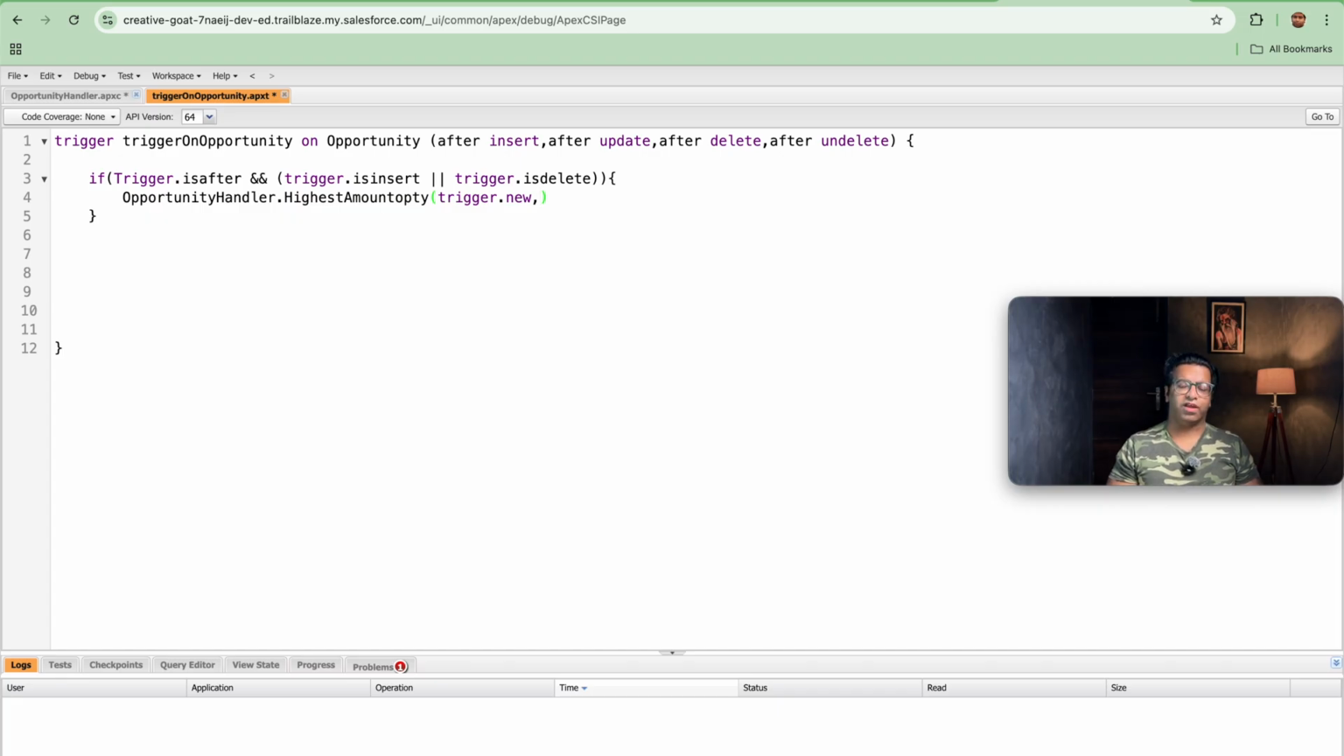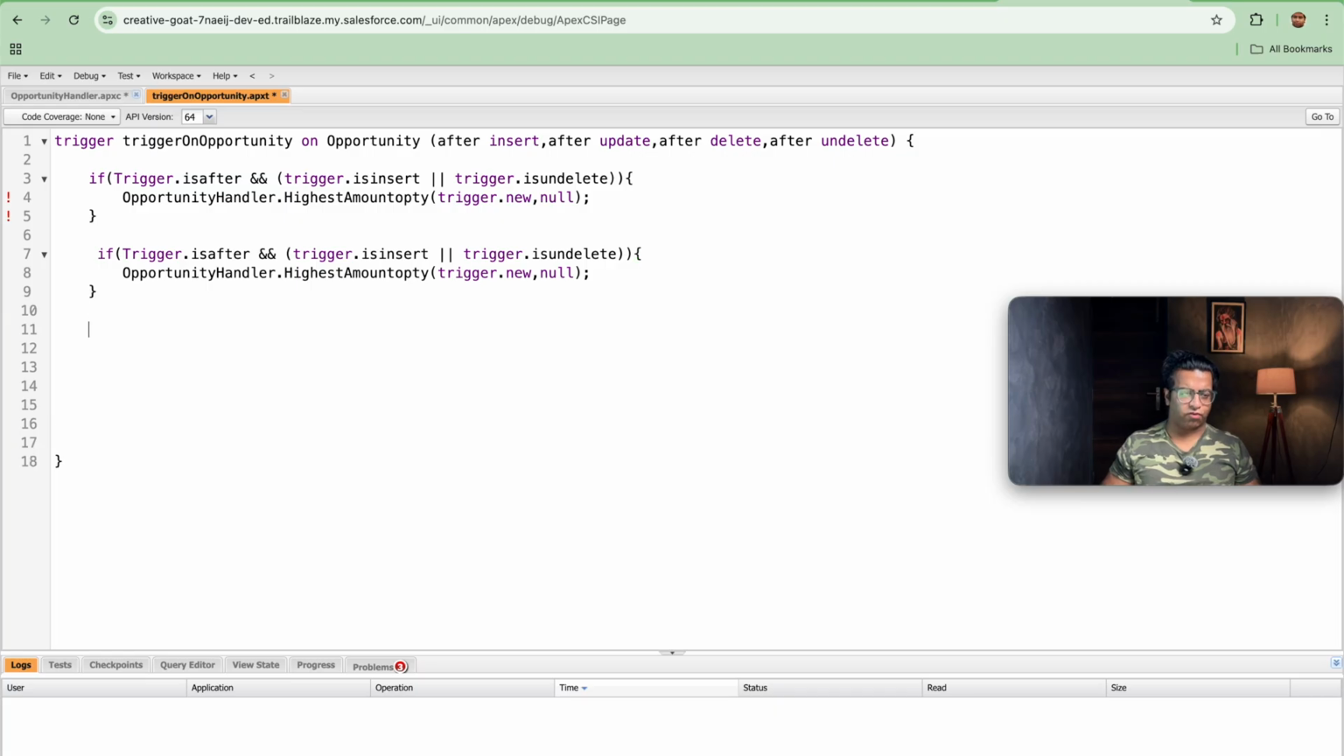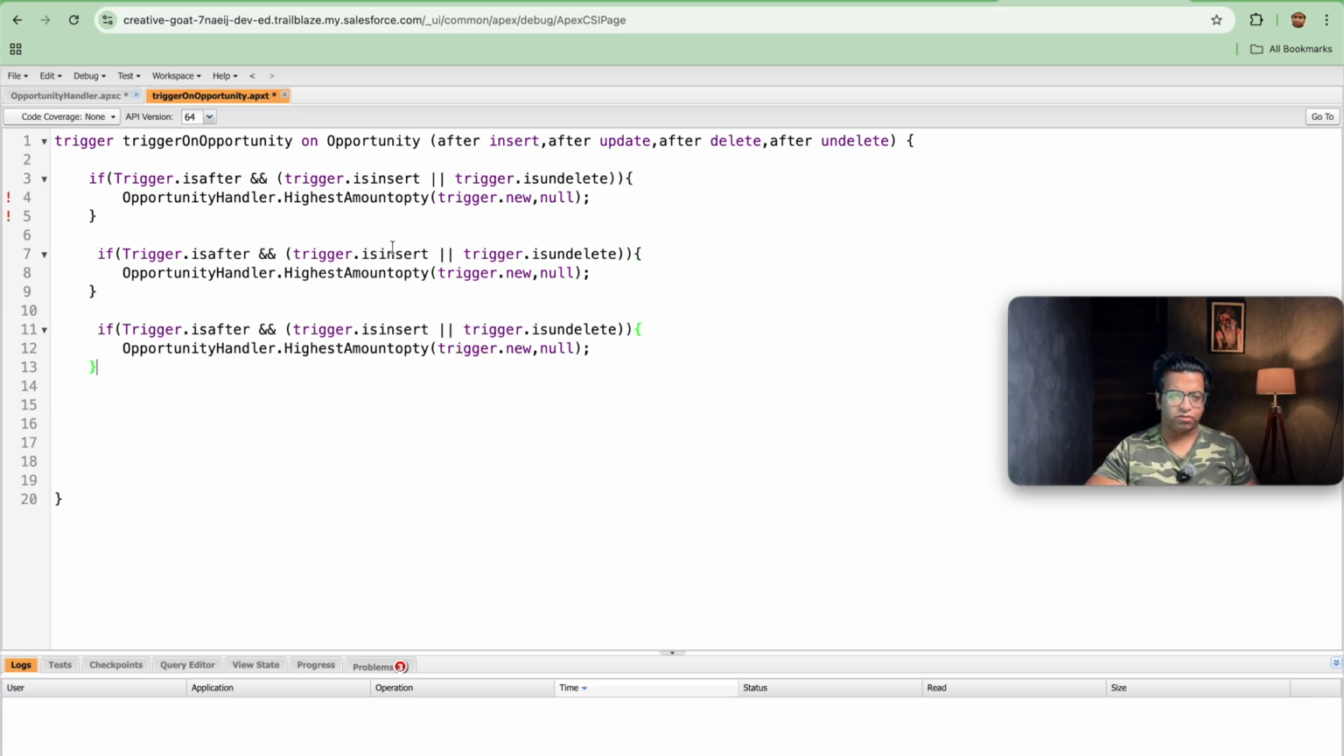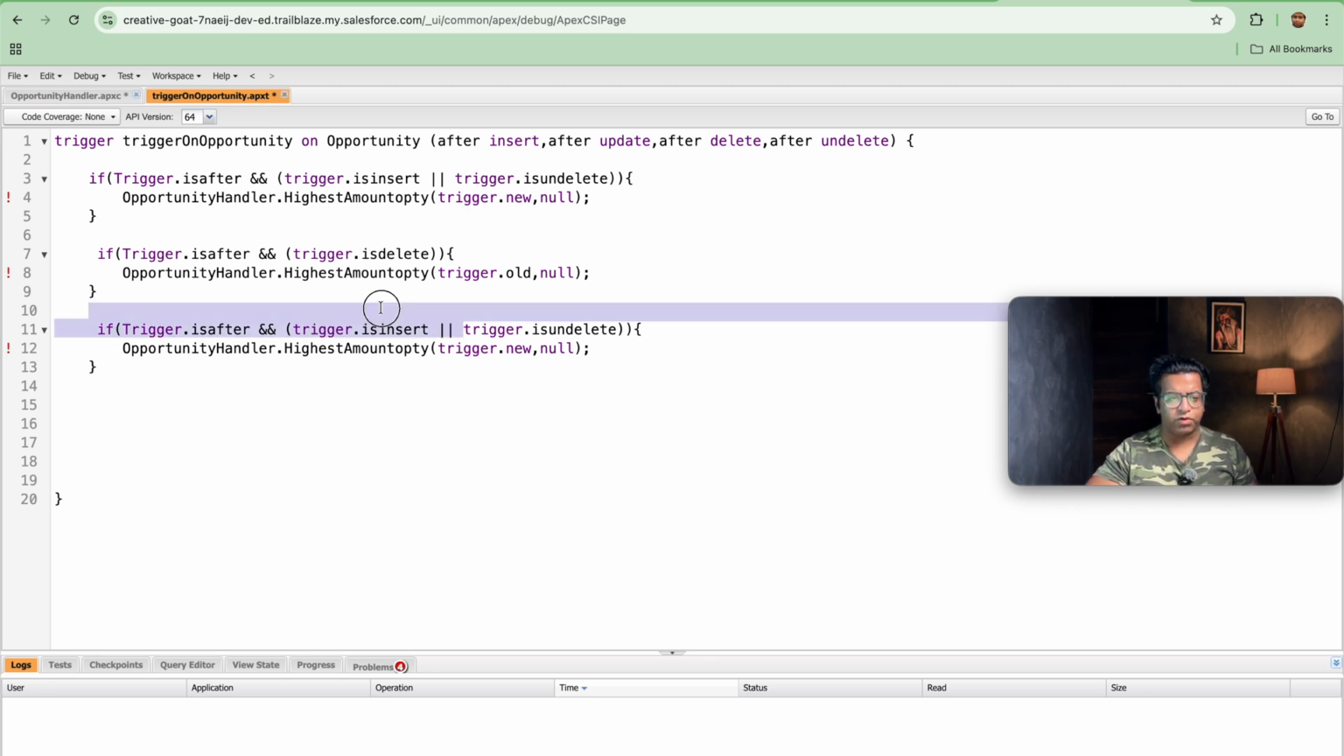The other variable that we need to pass: we don't have an old map in Trigger.isInsert or isUndelete, so in that case we will be passing null. So it is undelete instead of delete. Let's copy this and paste it again for the other cases, one for update and one for delete. First of all we will be deleting this part, and then if Trigger.isDelete, in that case we will be passing only the Trigger.old variable.